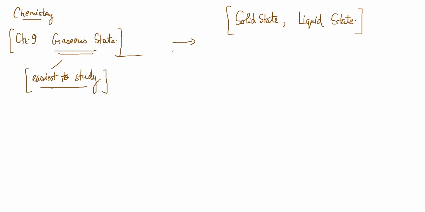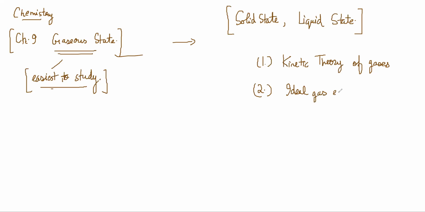So what we will do here is list down the ideas that are there. First of all is kinetic theory of gases. Then ideal gas equation. From the ideal gas equation, we get some gas laws, which are Boyle's law, Charles' law, and so on.